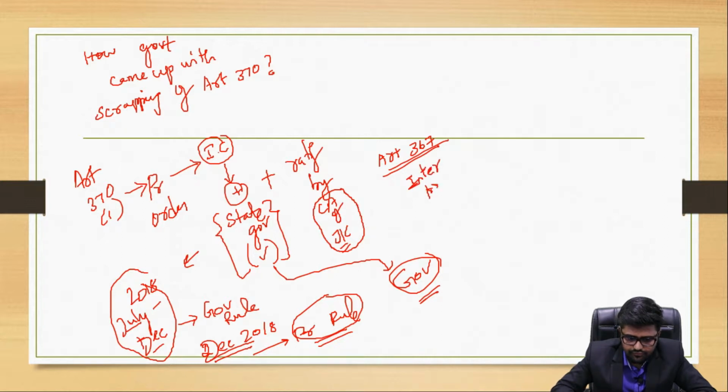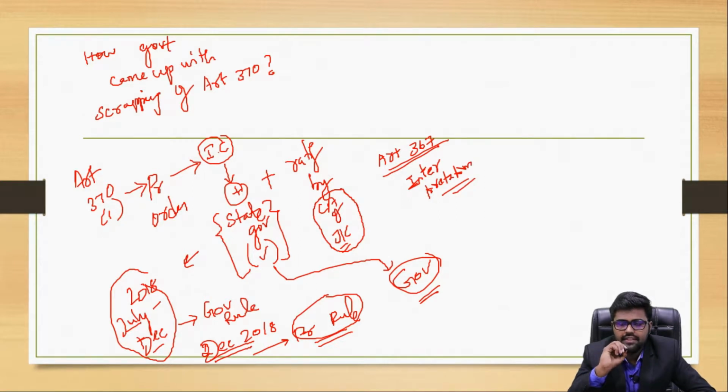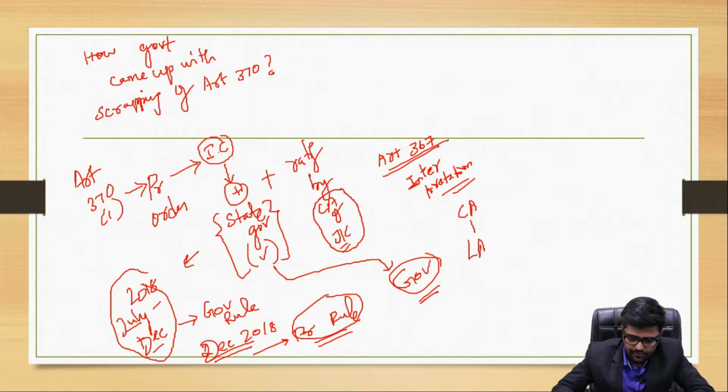act or article. By that, what government made is, the Constituent Assembly of Jammu and Kashmir refers to the Legislative Assembly of the state. So the Constituent Assembly is like the Legislative Assembly. They made it very clear. And they also said that the Sadar-i-Riyasat shall refer to the governor.